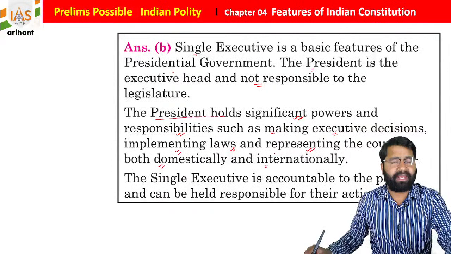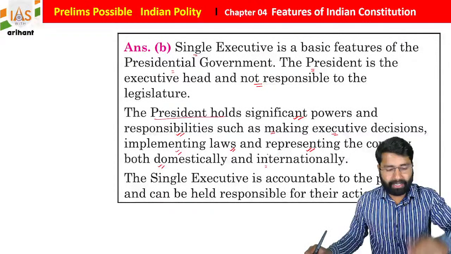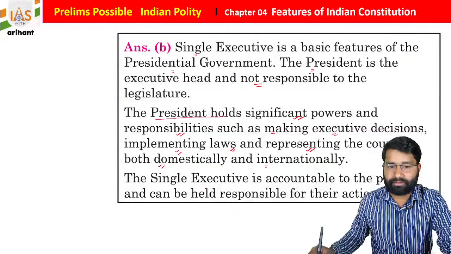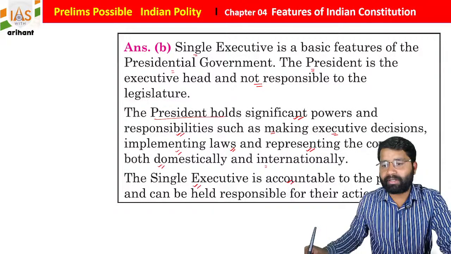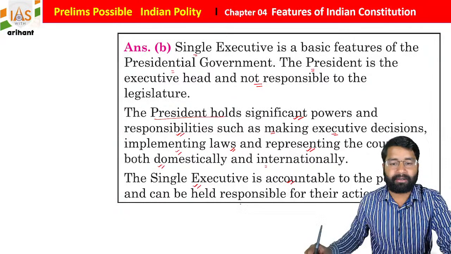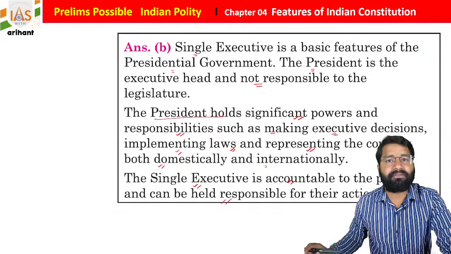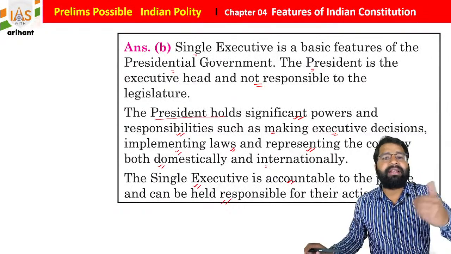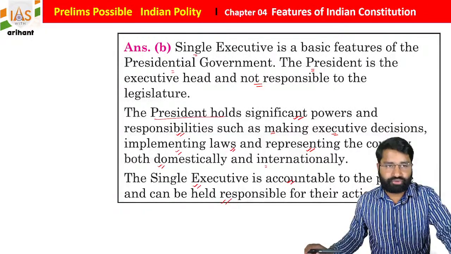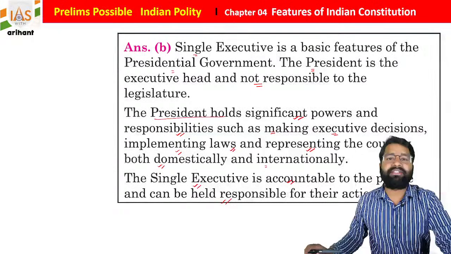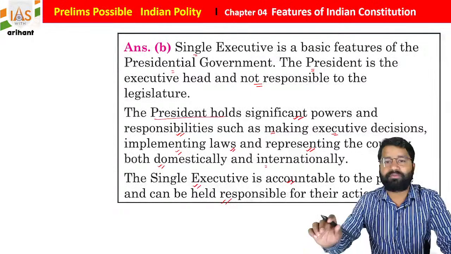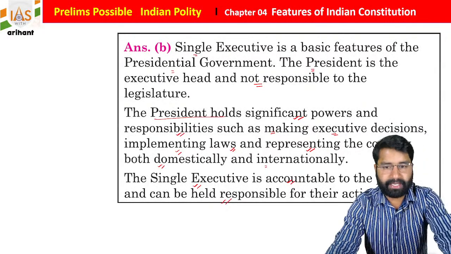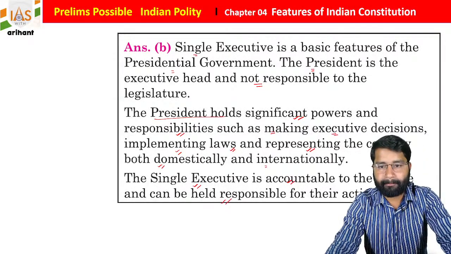So he will be the single office, and the executive will be formed by the president only. The single executive is accountable to the people and responsible for their actions. So they are directly chosen, but in India they are indirectly chosen. They are responsible towards the legislature, and the legislature is responsible towards the people of India, students. I hope you all are getting it. Easy, right? Any doubt?